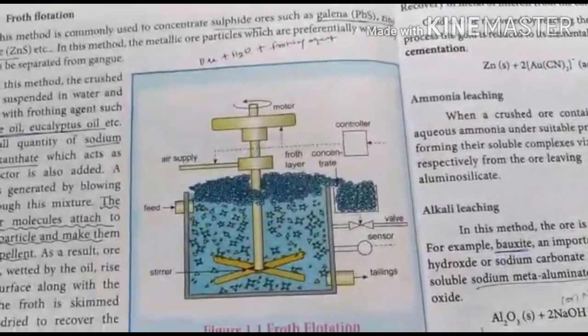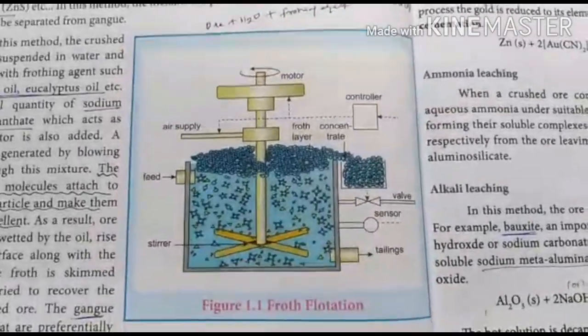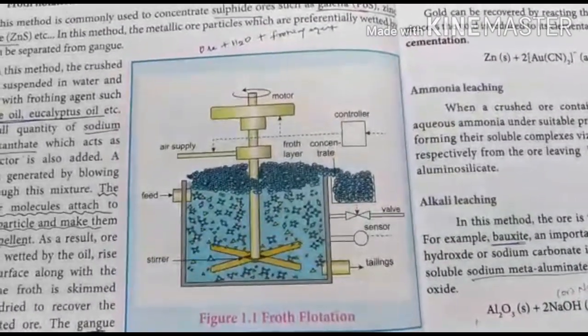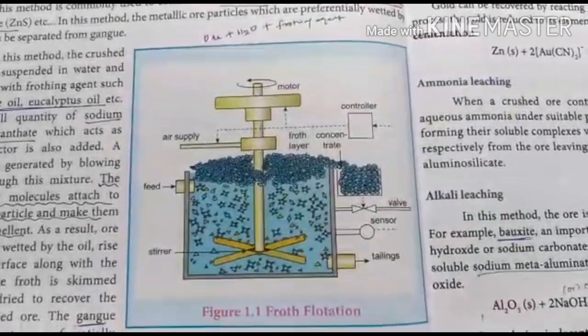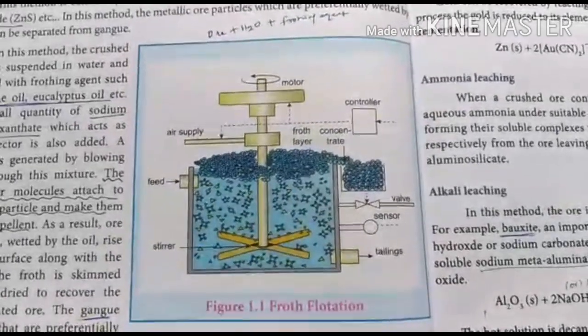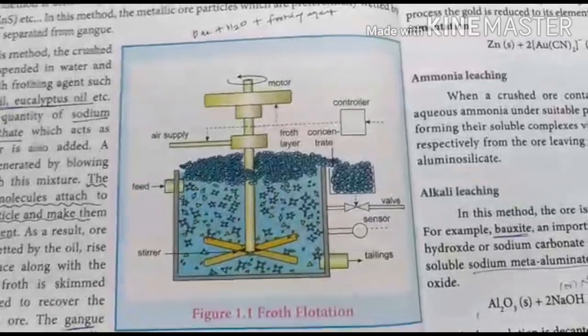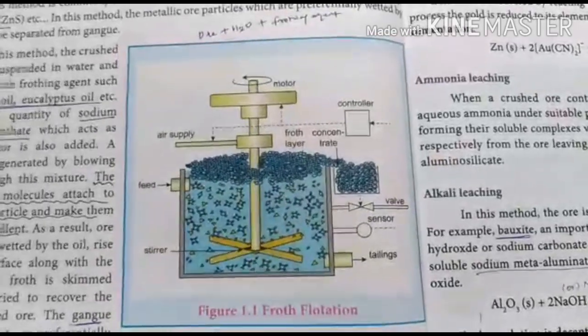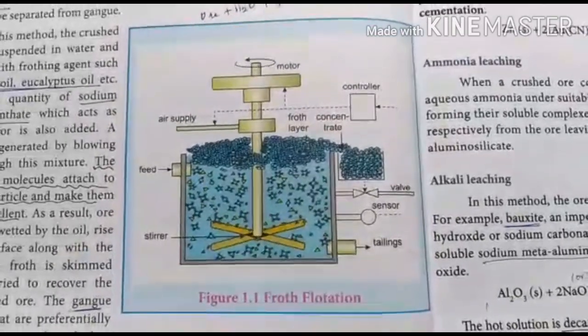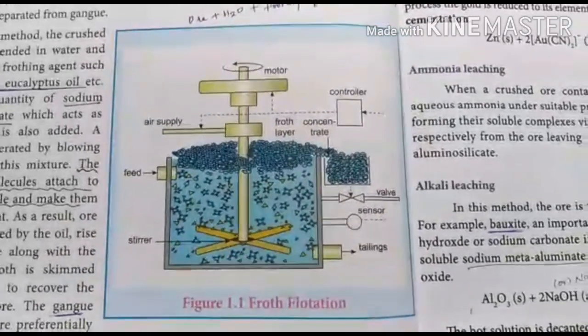In that case, you have to add sodium cyanide as a depressing agent. Sodium cyanide suppresses the flotation property of the zinc sulfide and forms a zinc complex on the surface of the zinc sulfide. So this method is called the froth flotation process.